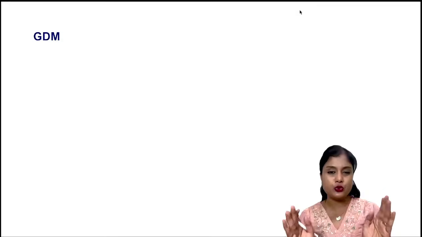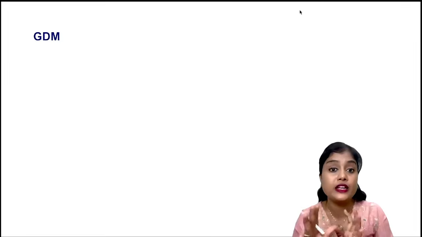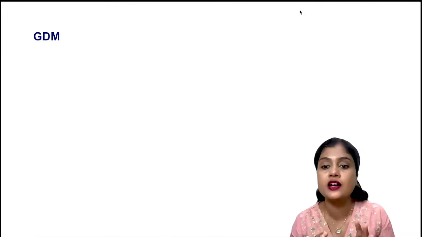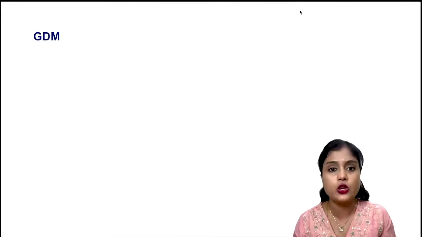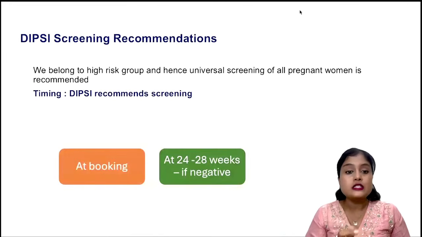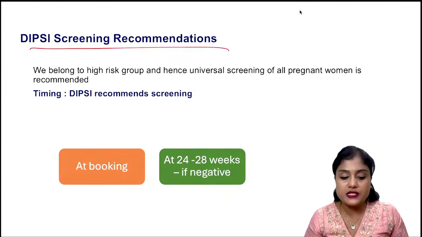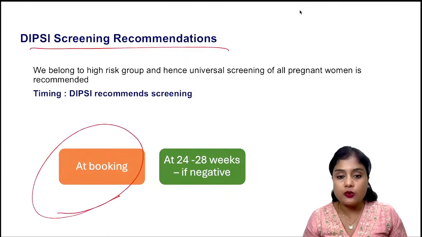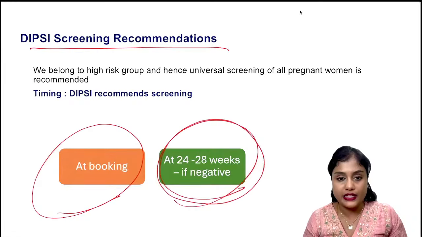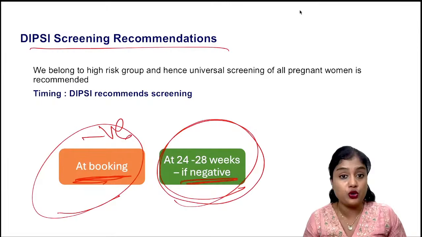GDM, I have very few slides just for your information, since easy clinical based question scenarios can be made here. I'm expecting a question here, and we know diabetes capital is India only, isn't it? So that is why DIPSI screening is the recommendation. So when do we do DIPSI? One is at booking and one is at 24 to 28 weeks. Even if it comes negative at booking, you will do it at 24 to 28 weeks.